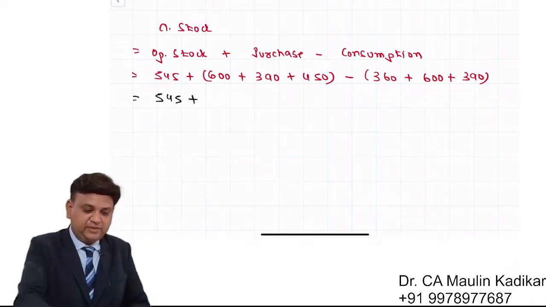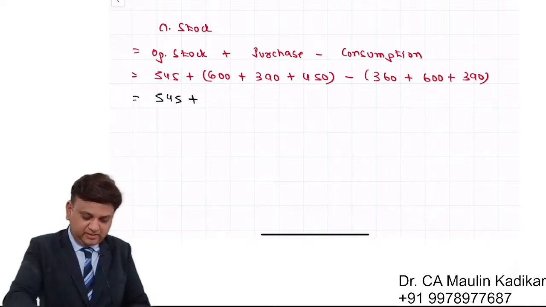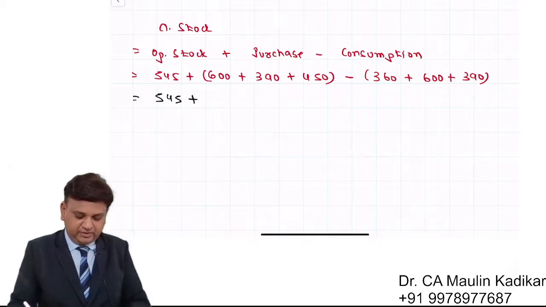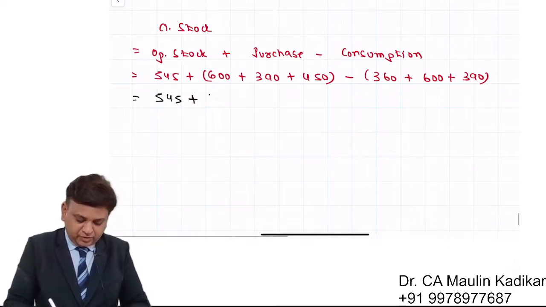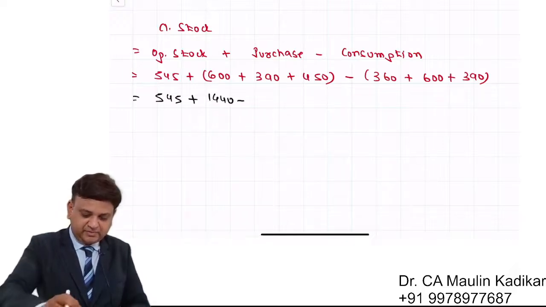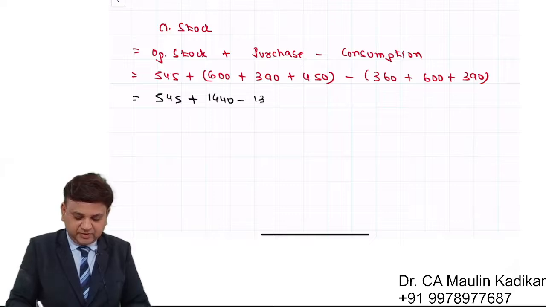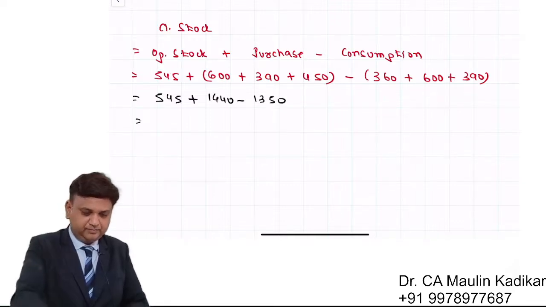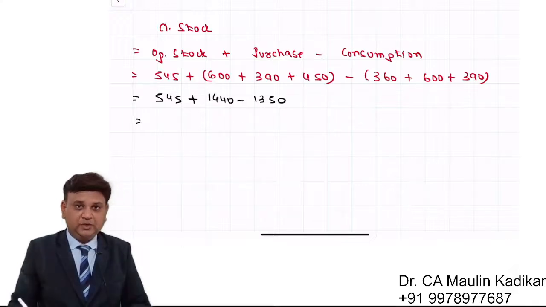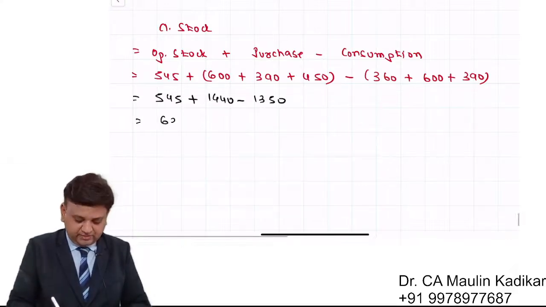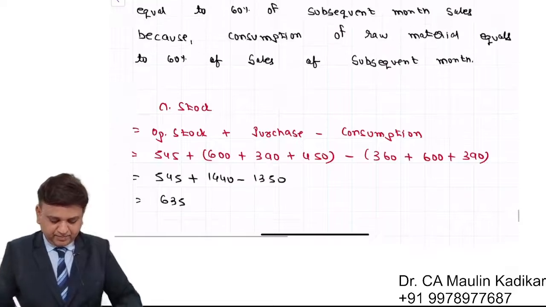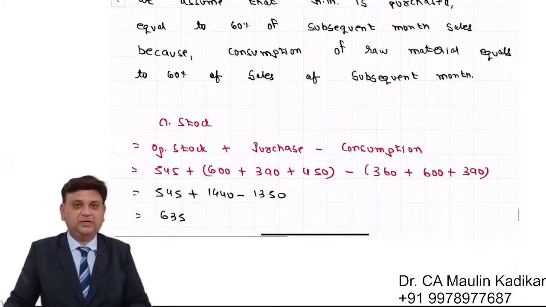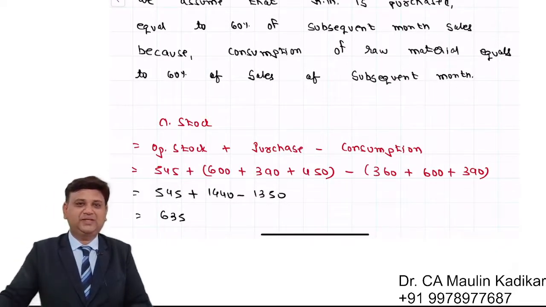So 545 plus 600 plus 390 plus 450. So 1440. 360 plus 600 plus 390. That is minus 1350. The closing stock is 635. This is the way the closing stock is calculated as on 31st of March.